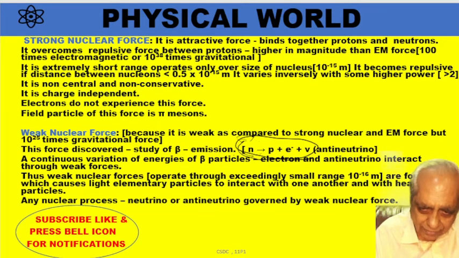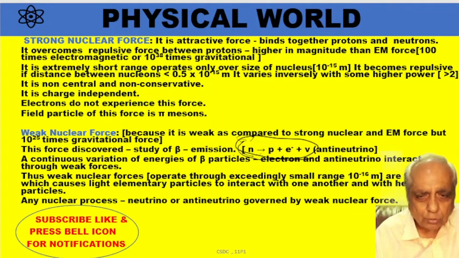So weak nuclear force is in any nuclear process connected with light subparticles like electron or positron. So whenever such particles are emitted, then weak nuclear force comes into picture between the electron and anti-neutrino or neutrino, or electron and some neutron and proton also.